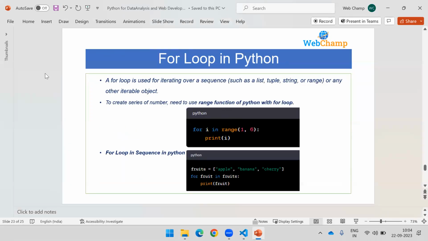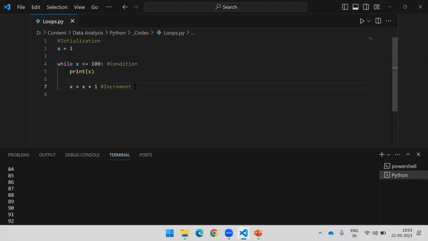Okay, what is a for loop? Again, the loop purpose remains the same. Only the word is changed and the syntax is changed a little bit. You may see this kind of loop structure in other programming languages, but Python does not support this kind of structure like initialization, condition, and increment. Everything will be taken care of by Python itself. We need not worry. We have to give the data to Python. How to give the data?